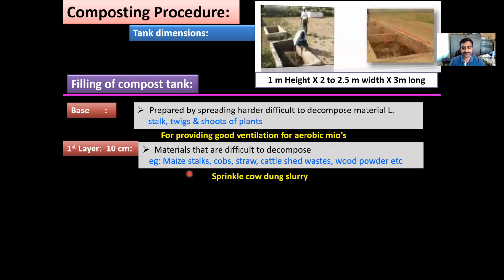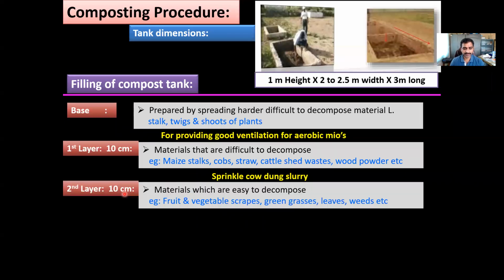Above this, a slurry is made from 3 to 4 kg of cow dung mixed with 20 to 25 liters of water, and this slurry is sprinkled on the 10 centimeter layer of waste material.